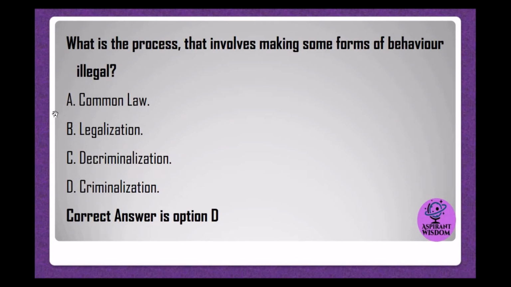What is the process that involves making some forms of behavior illegal? A. Common law. B. Legalization. C. Decriminalization. D. Criminalization. Correct answer is option D.